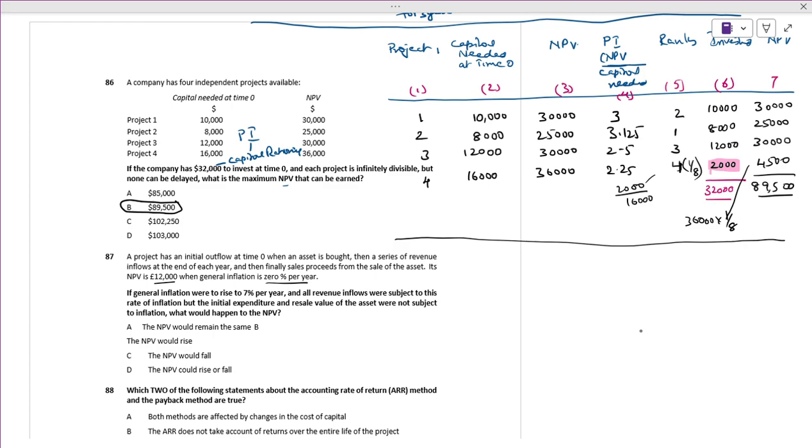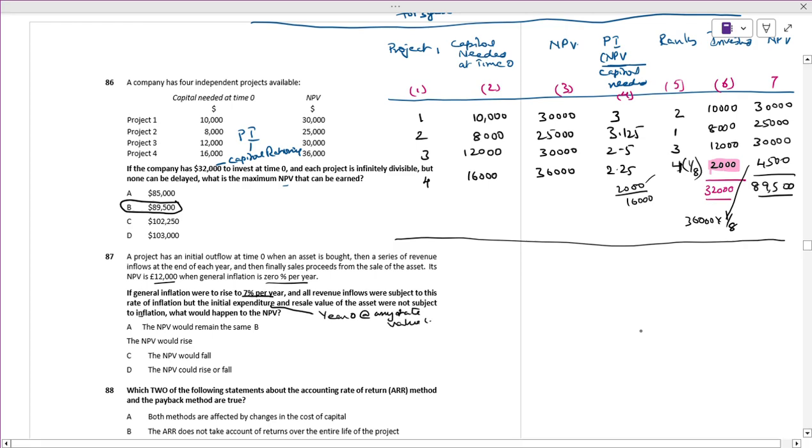If general inflation is to rise 7% and all revenue inflows were subject to this inflation, but the initial capital expenditure and resale value of the asset are not subject to inflation at all. That is the reason year 0, at any rate, the value will be 1 only.